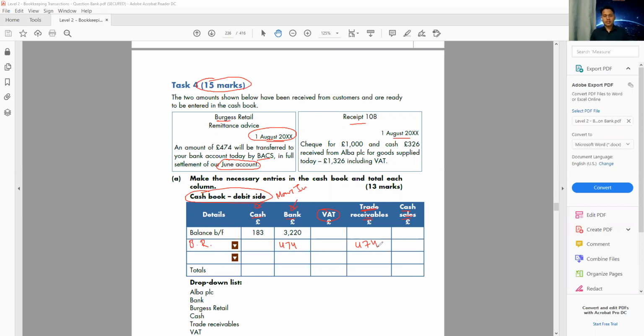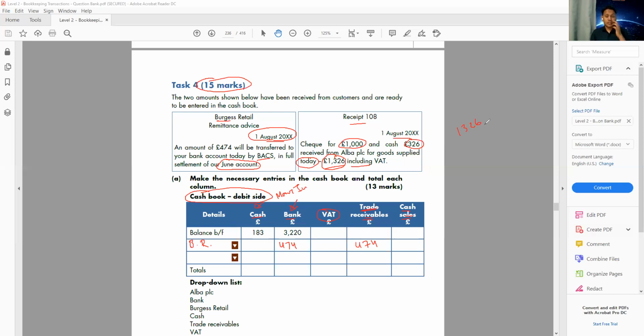Okay, the next one. The next one says, cheque for 1,000, and obviously cash. We receive a cheque for 1,000 and we receive cash 326. So in total we have received 1,326, received from Alba PLC for the goods supplied today. We supply the goods today, and the 1,326 is including VAT. So inside of the 1,326, there is a portion of VAT as well.